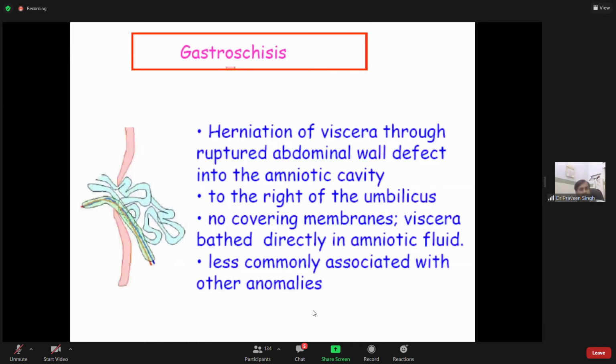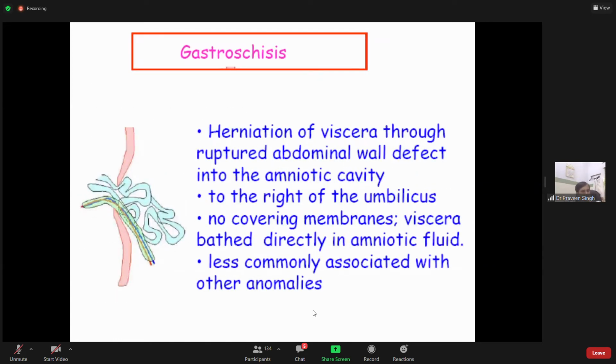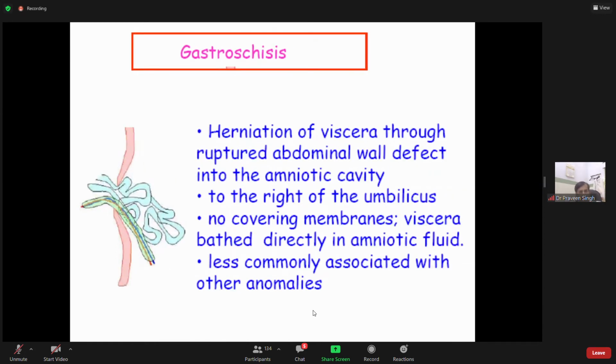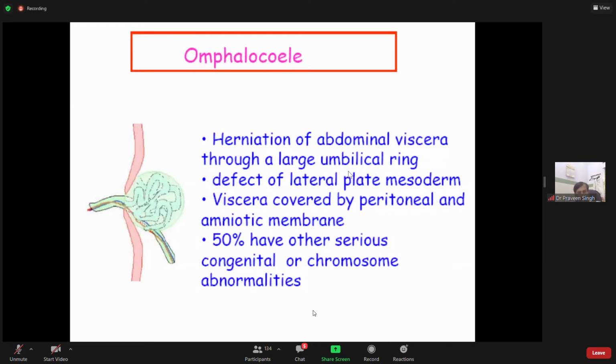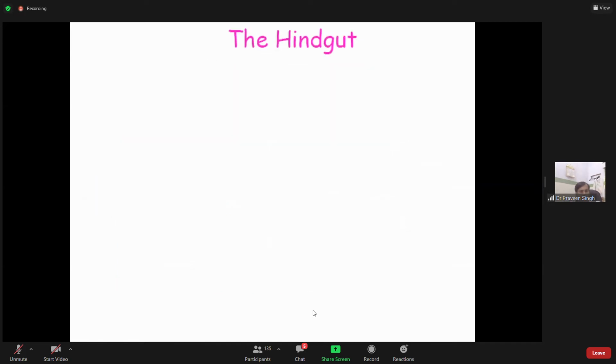So these were the two things. Again, this is omphalocele, this is gastroschisis. One is with membrane and cavity, another is without membrane and without cavity. One has 50% serious congenital chromosomal abnormality, another is less commonly associated with other anomalies. So that is omphalocele and gastroschisis.